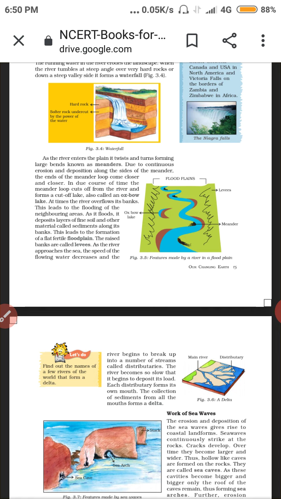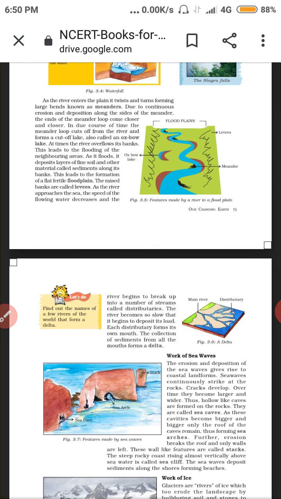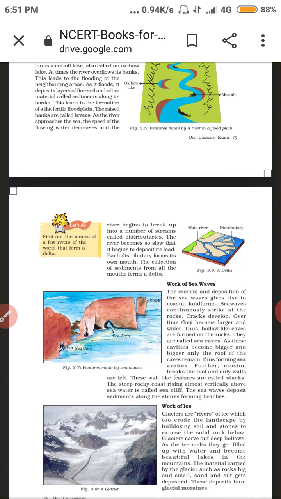Now the work of sea waves. Sea caves are formed by the hollowing of rock. When sea caves grow bigger, they become sea arches. When the roof of the arch collapses, only a wall-like structure remains, called a stack. A sea cliff is a steep vertical coast shaped by sea water.